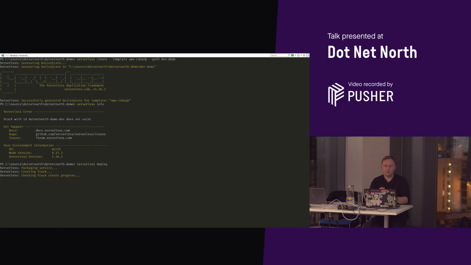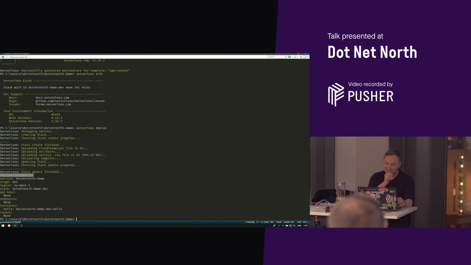What this is doing in the background is creating an S3 bucket where it's going to upload the artifacts that we want to deploy. It will upload those artifacts onto S3, and then it creates a CloudFormation file in the background, which also gets uploaded to S3, and then it creates that serverless stack in AWS for you. So we'll just give this a moment whilst it's going through. Great, we can see that's been deployed.